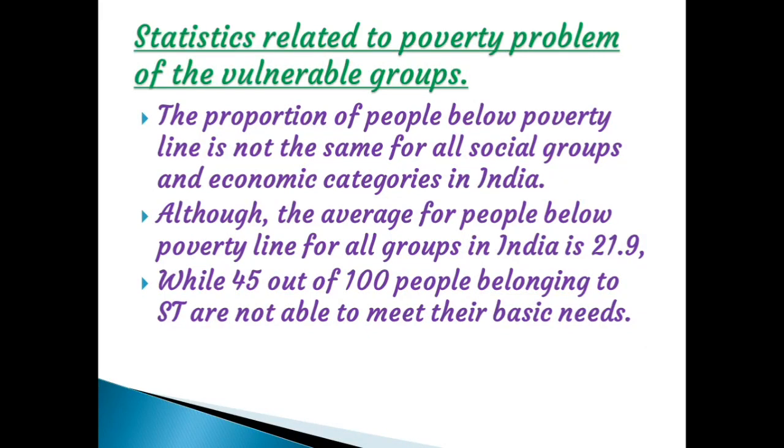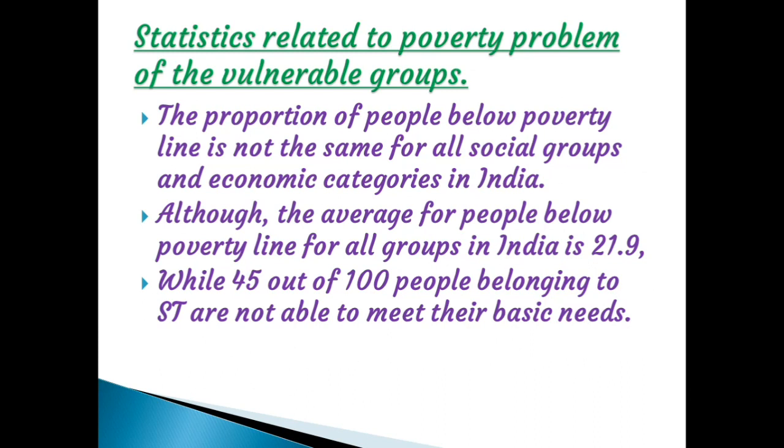Statistics related to poverty, problem of the vulnerable group. The proportion of people below the poverty line is not the same for all social and economic categories in India. There is a difference. Although the average for people below the poverty line for all groups in India is 21.9, that means when we take all social and economic groups together, 21.9% of people are living below the poverty line.